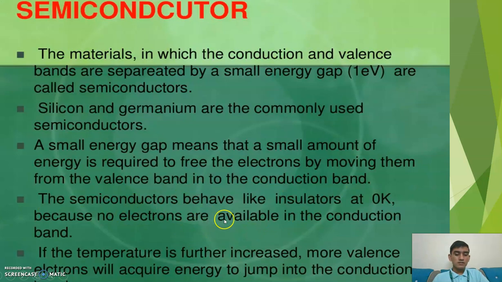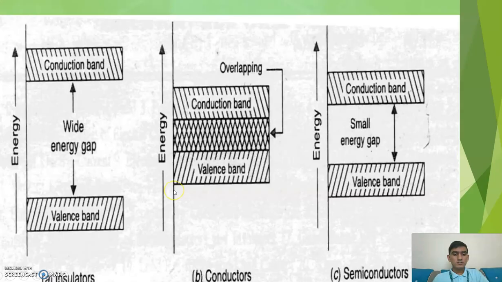So the semiconductor behaves like an insulator at 0 Kelvin temperature because no electrons are available in the conduction band. If the temperature is further increased, more electrons will acquire energy to jump into the conduction band.